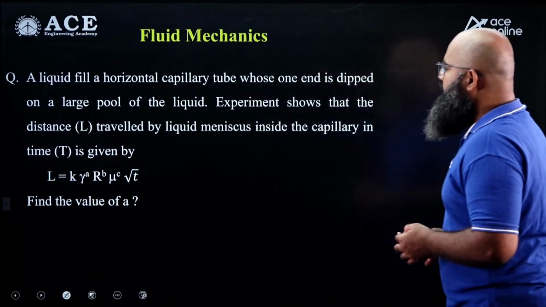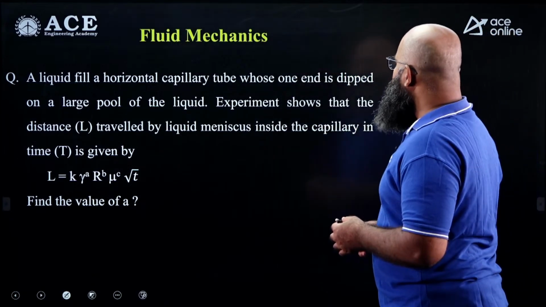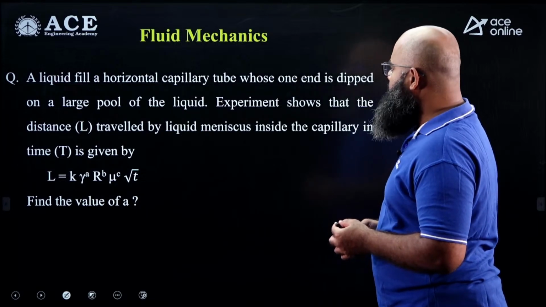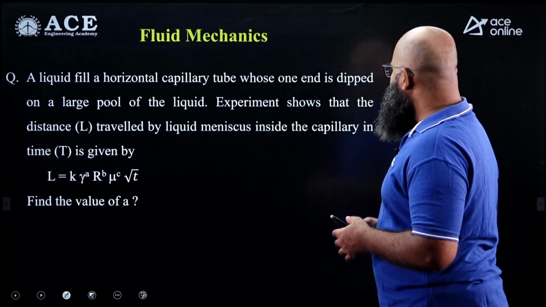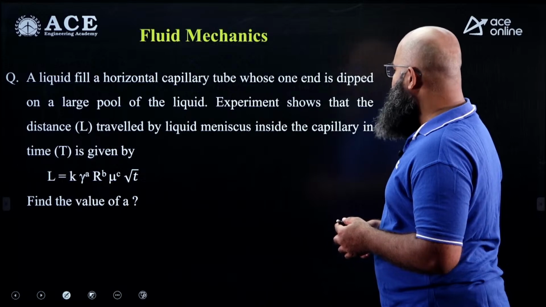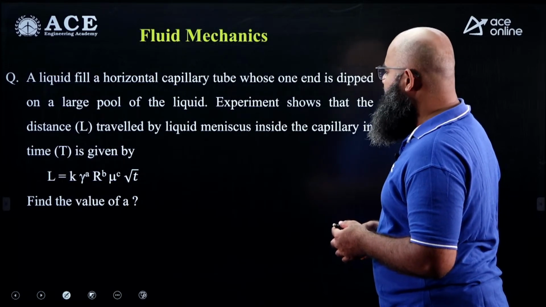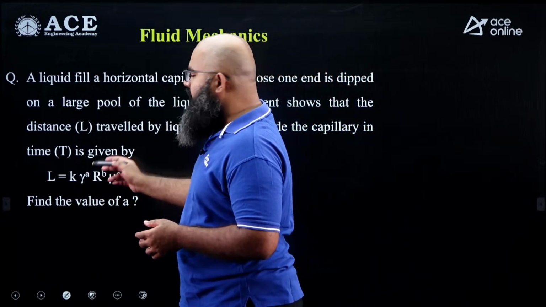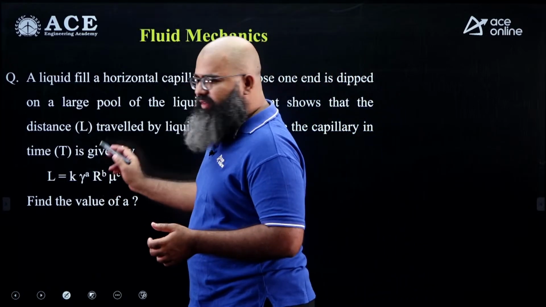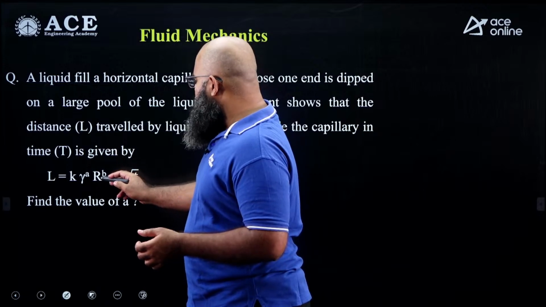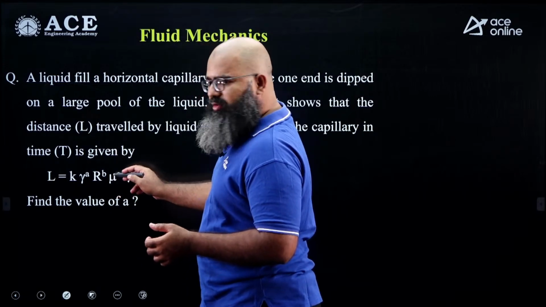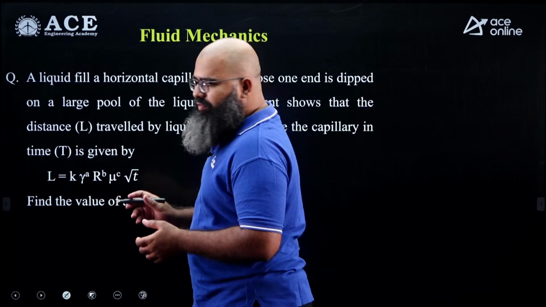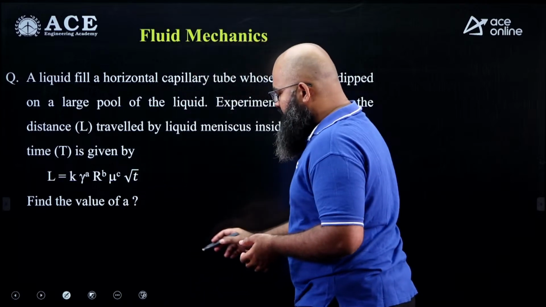The question says a liquid filled in a horizontal capillary tube whose one end is dipped in a large pool of liquid. Experiment shows that the distance L travelled by the liquid meniscus inside the capillary in time t is given as L is equal to K times gamma to the power A. Gamma over here is surface tension, please don't be confused. Radius r to the power B, mu to the power C, mu is viscosity, root over of t. Find the value of A, they are saying.